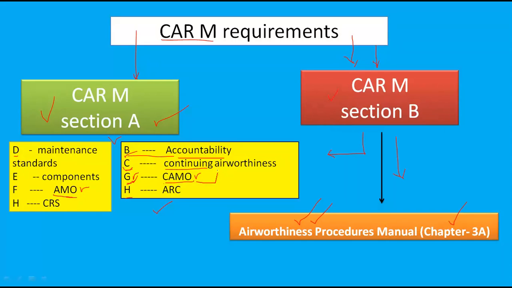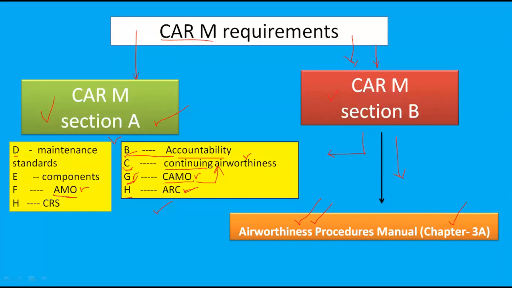What is CAMO doing? CAMO is doing monitor work. What does it monitor? CAMO monitors whether the continuing airworthiness of the aircraft is properly maintained or not. And the last thing is, every aircraft should be airworthiness reviewed each year, and for that aircraft an airworthiness review certificate must be issued.